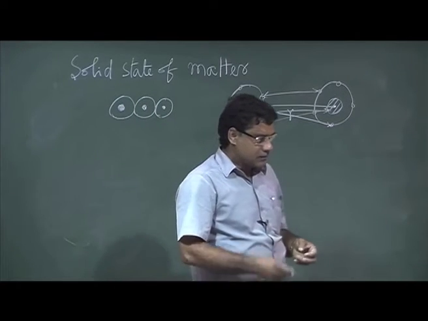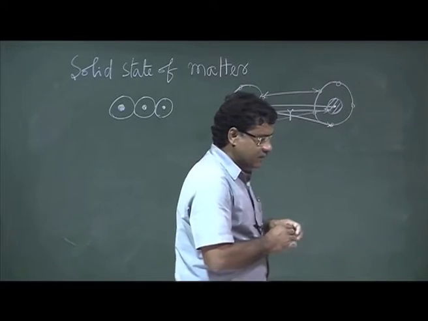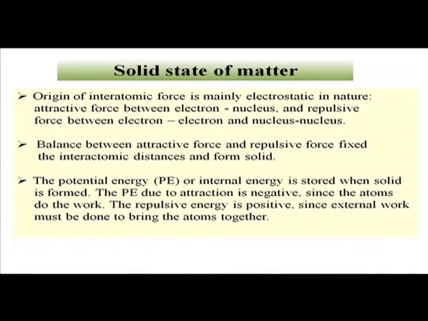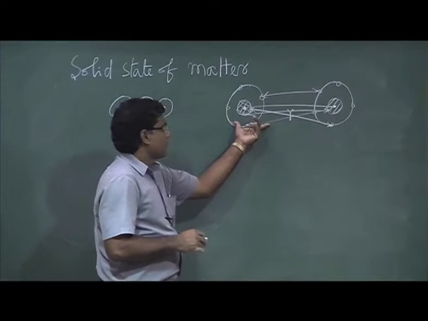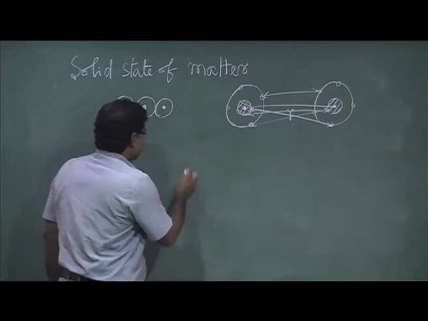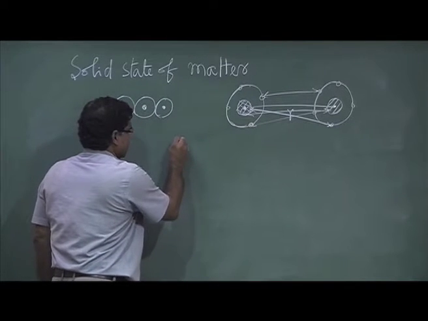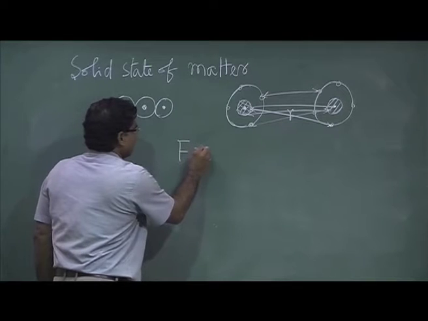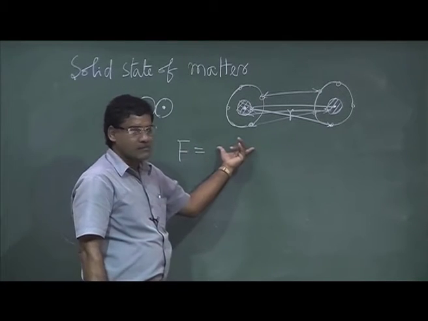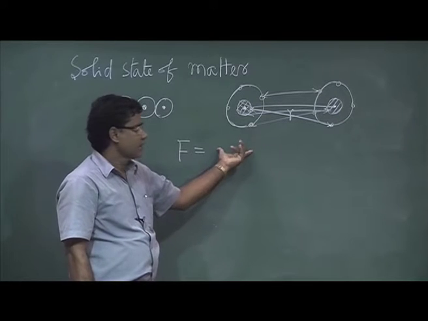So this repulsive force and attractive force act on the system, so that net force on the system one can write.